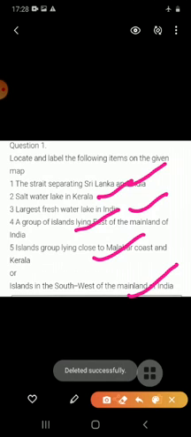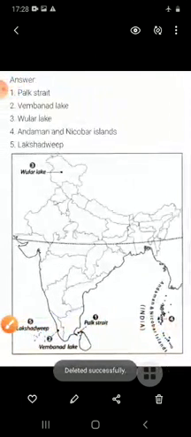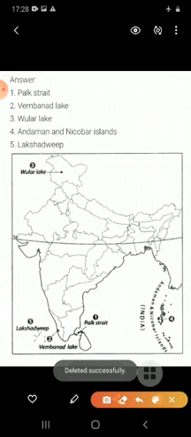So students, these questions you have to write in map work 1. In front of map work 1, you have to paste a simple map of India, or you can make it, it depends on you.